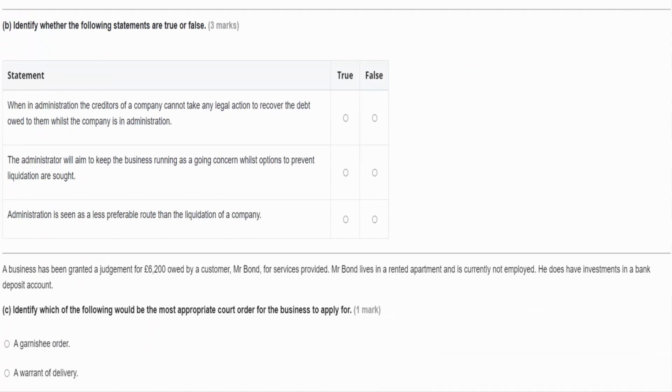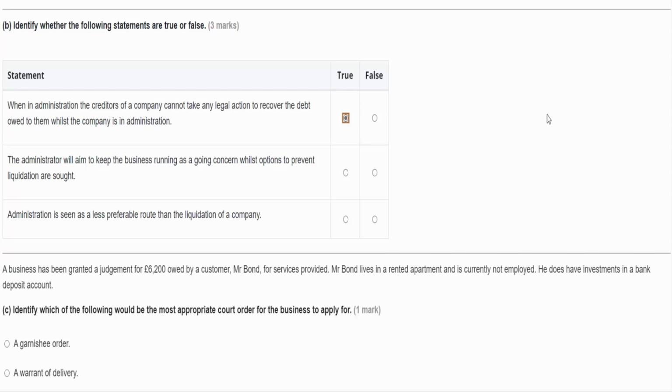So in Part B, we need to identify whether the statements are true or false. The first one: when in administration, the creditors of a company cannot take any legal action to recover the debt owed to them whilst the company is in administration. And that's true.